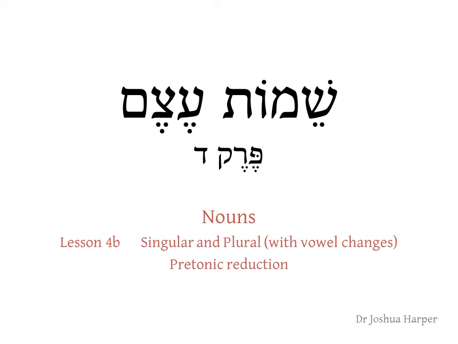Shalom Talmidim, Shemot Etzem Peret Daleth, Nouns, Lesson 4, Singular and Plural with Vowel Changes, Part B, Pretonic Reduction.